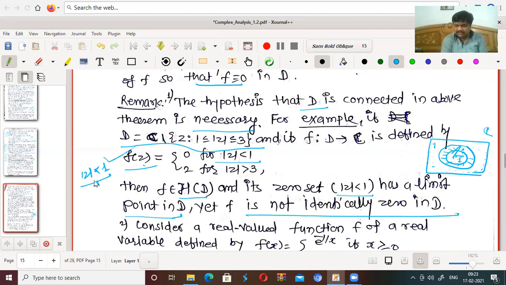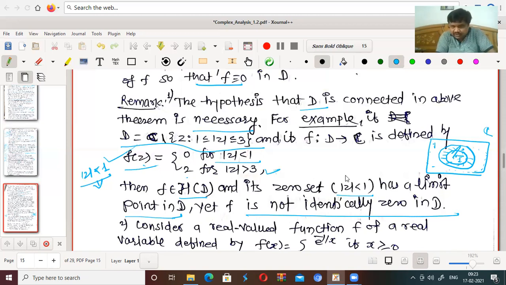Take points z0, z1, z2, z3, z4 and so on; the limit point lies somewhere here, and no doubt it is in D. Yet f is not identically 0 in D, because f of z is equal to 2 for mod z greater than 3. So f is not identically 0 in D, but the limit point of zeros lies in D.